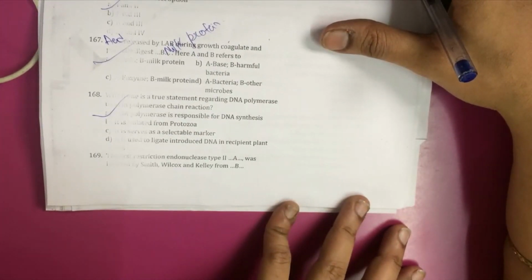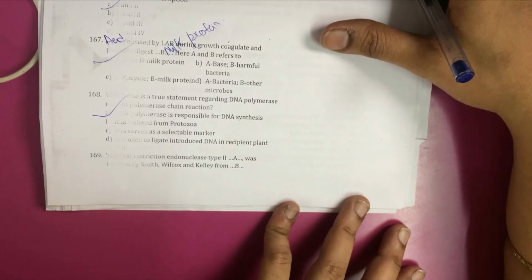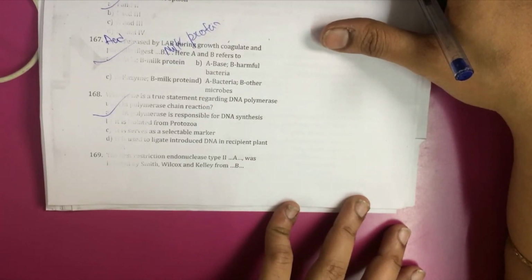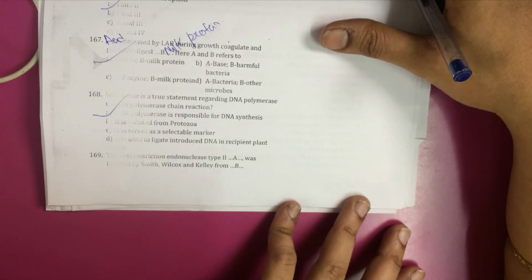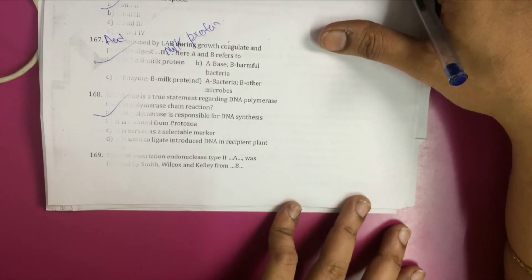The first restriction endonuclease type 2 was isolated by Smith, Wilcox and Kelly from Haemophilus influenzae bacterium, and it was found to cut the DNA molecule at a particular point, which is known as the recognition sequences.